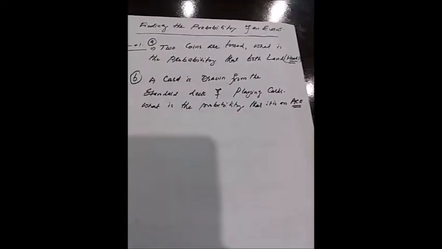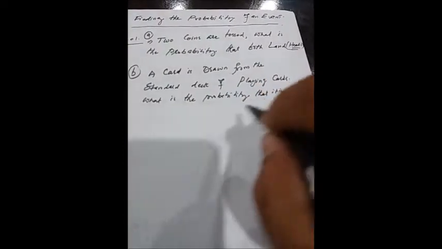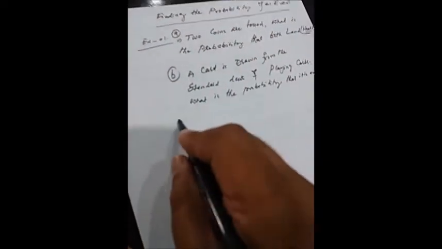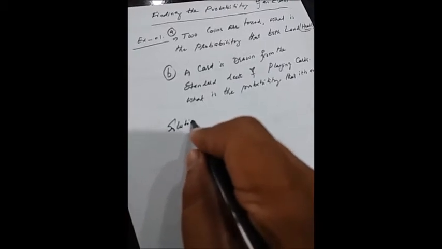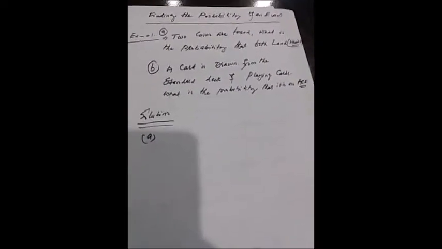So now we have two problems. In example 1 A, two coins are tossed. What is the probability that both land heads? Number 2, in B, a card is drawn from the standard deck of playing cards. What is the probability that it is an ace? So first, the solution for problem A. Two coins are tossed.